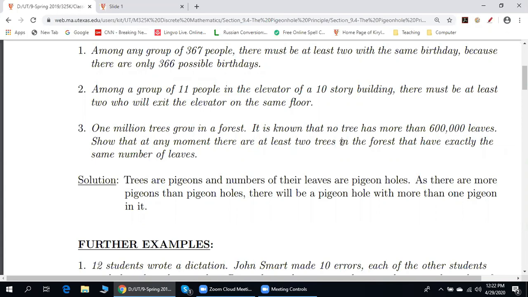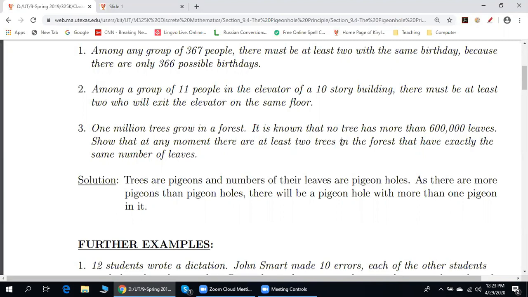So 600,000 trees will be taken. The remaining number of trees is 400,000. Now we place the remaining 400,000 trees into the same pigeonholes once again. In some pigeonholes, there will be 2 trees. But since the total number of pigeonholes is 600,000 and the total number of remaining trees is 400,000, there will be pigeonholes that have only 1 pigeon.